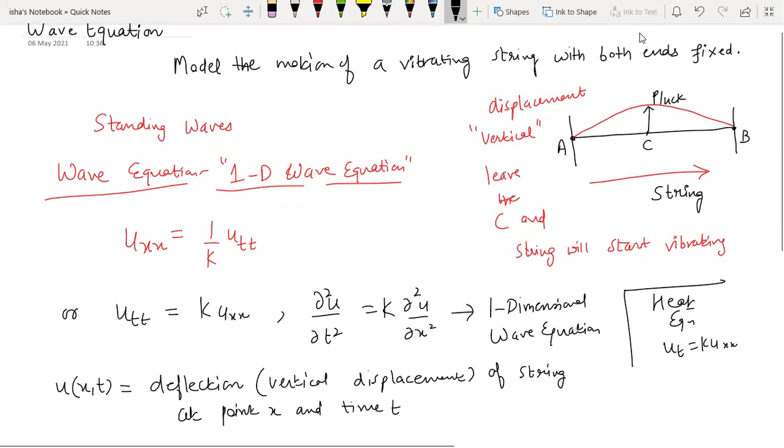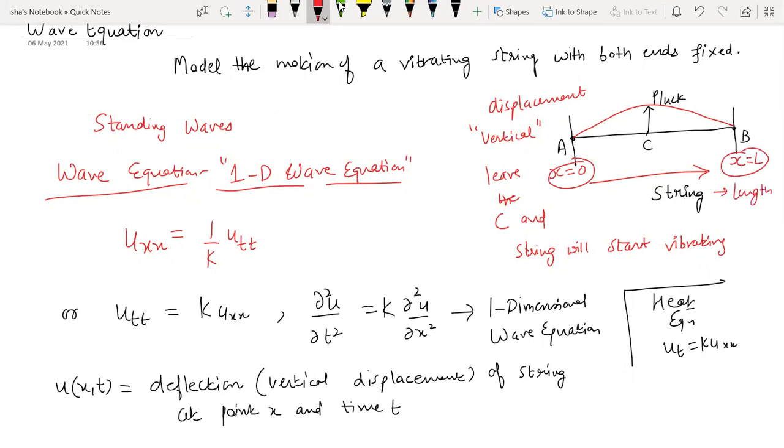Here also, since the endpoints are fixed, the left end point is x equal to 0 and the right end point is x equal to L. You start measuring your x from the left end point. So at the left end point x is 0, at the right end point x is equal to L. So what is the length of the string? The length of the string is L, just like in the heat equation we had the length of the rod, in the wave equation we have the length of the string.